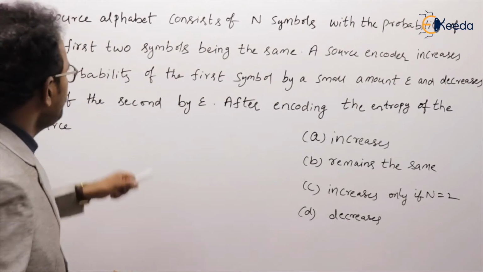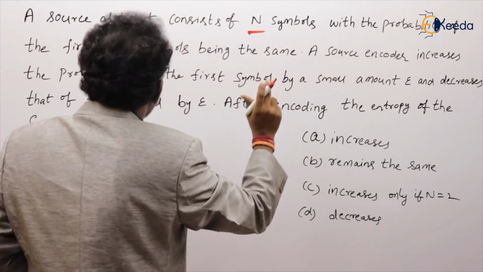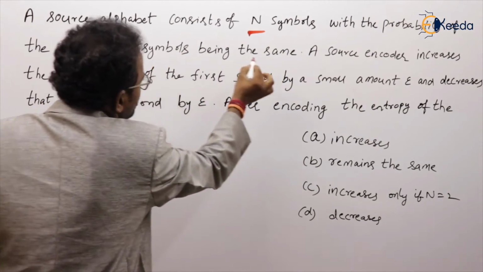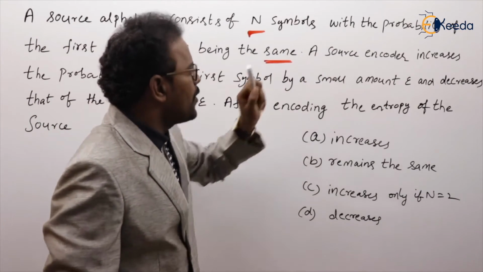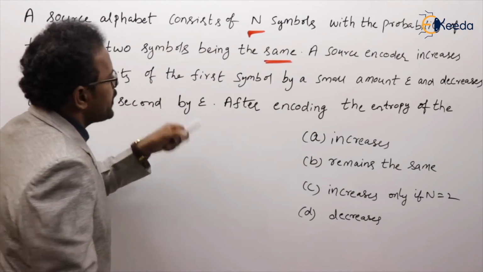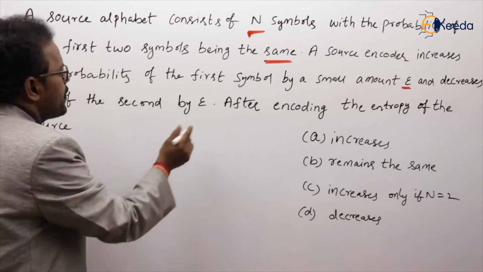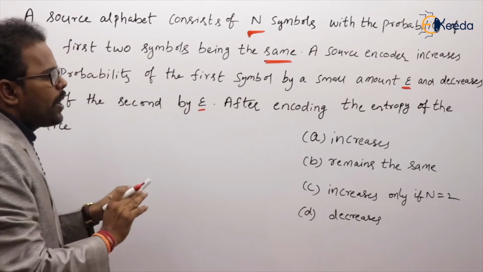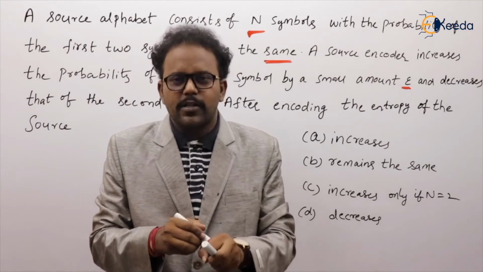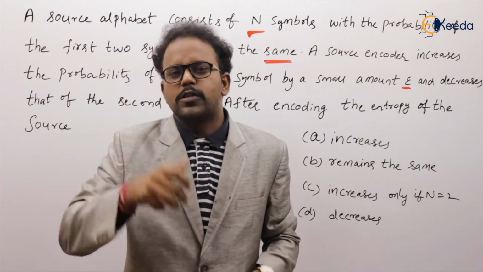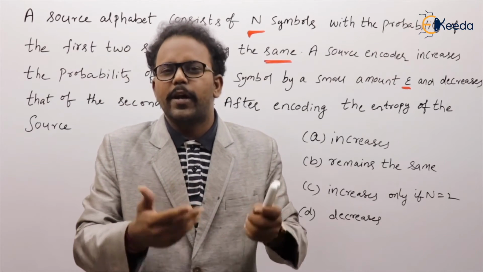This is a formula for channel capacity. See the next problem. A source alphabet generates n symbols with the probability of the first 2 symbols being the same, means equal probability. As the source encoder increases the probability of the first symbol by a small amount and decreases the second symbol by the same amount, then what about the entropy of the source? If you see all the previous problems, I think there is no need of solving this question. You can handle it, because a similar model is also asking about entropy.